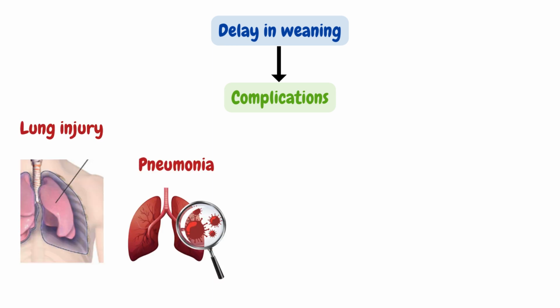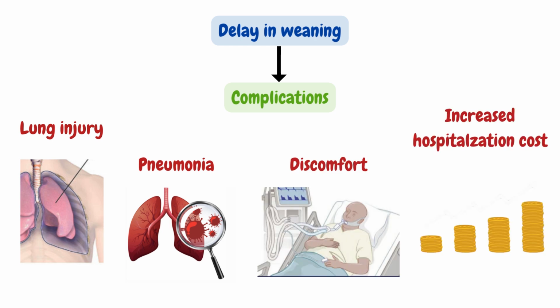Unnecessary delay in weaning from the mechanical ventilator increases the likelihood of complications, such as ventilator-induced lung injury, pneumonia, discomfort, and increased hospitalization cost.